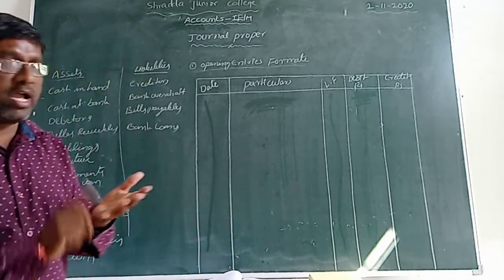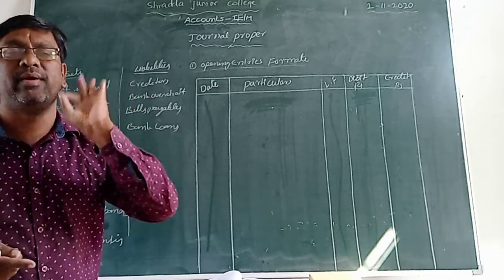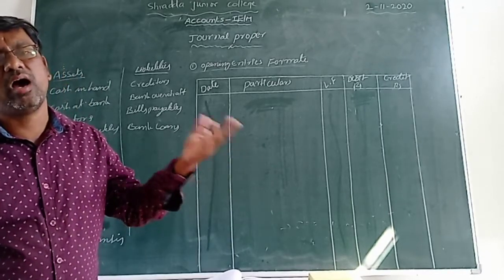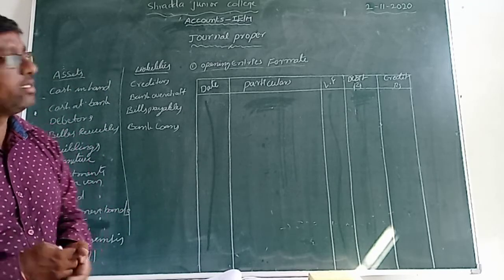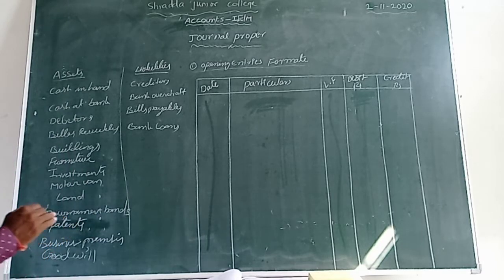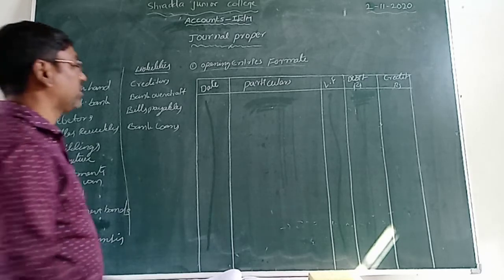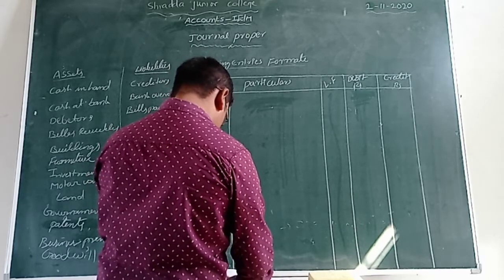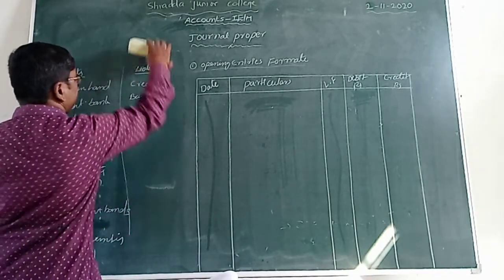Why? Because there are no expenses, losses, incomes, gains. Only assets and liabilities are there. If you identify what is liability, all the remaining are assets. If you identify what is assets, the remaining is what? Liabilities, isn't it? This is the opening entries. In this opening entries we also have 6 problems. First of all, we do that problem. So how we can record that problem? Let us see one by one. Yes, friends. Now I am giving question number 1 in this chapter.